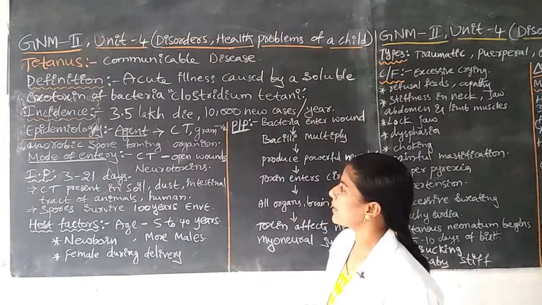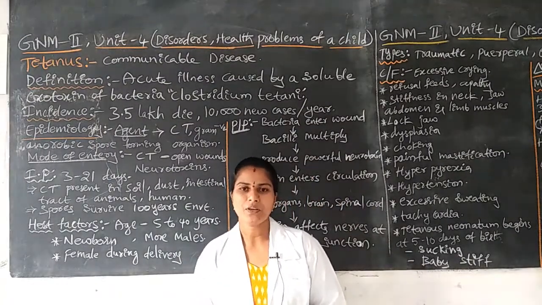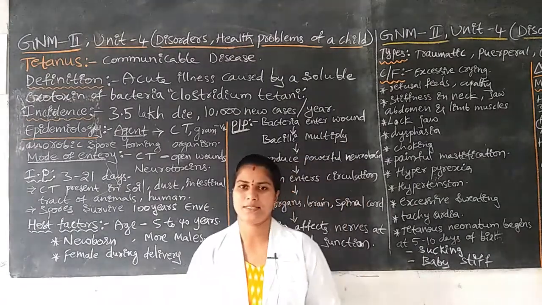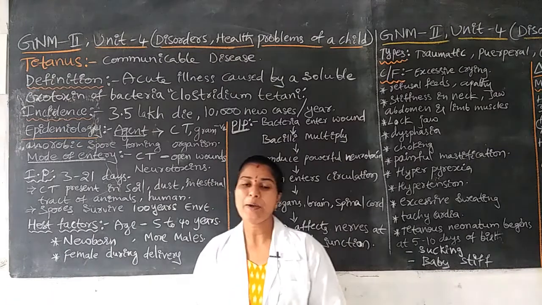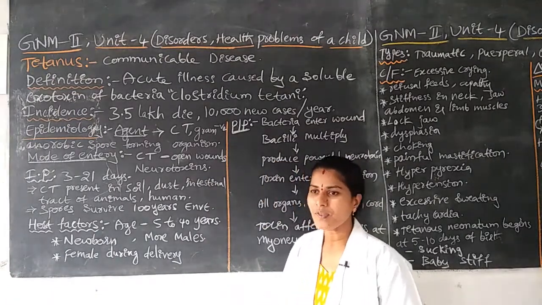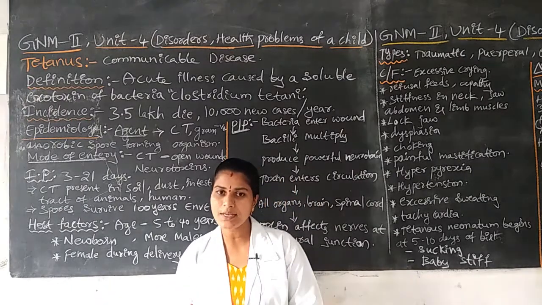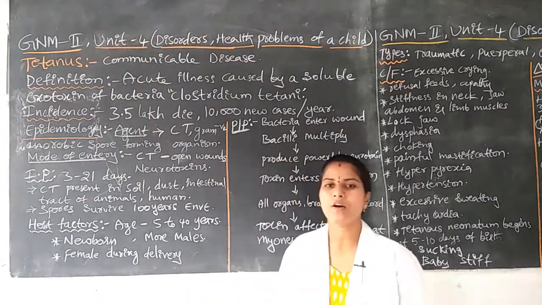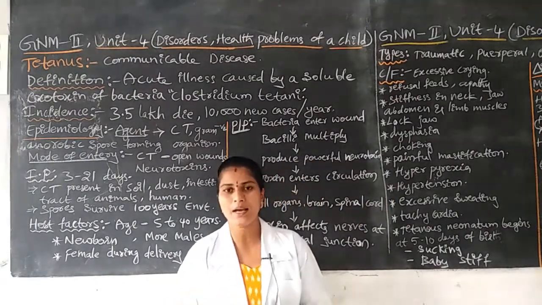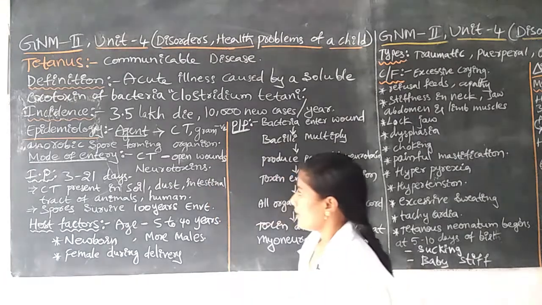This is regarding Clostridium tetani, a major causative agent for tetanus. It is a gram-negative, anaerobic bacteria that forms spores for protection against harmful conditions.